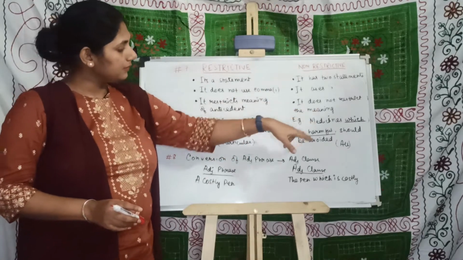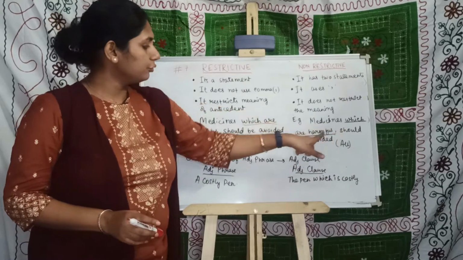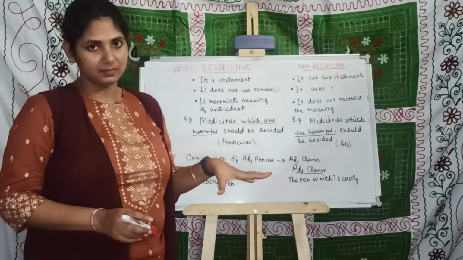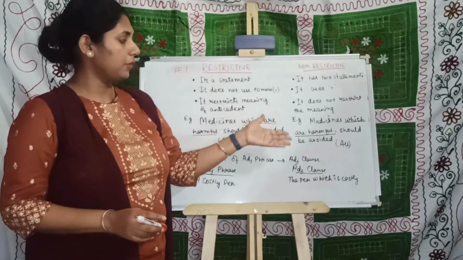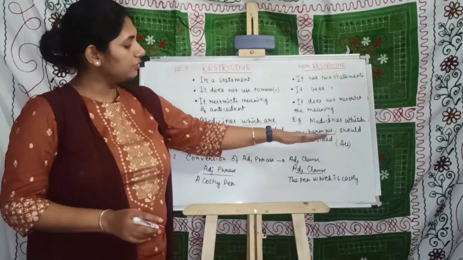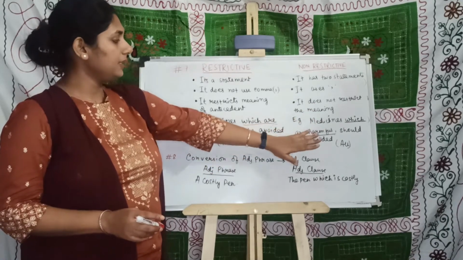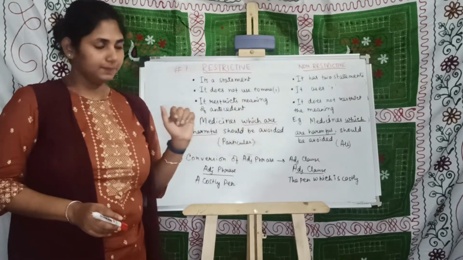Now, take this sentence, medicines which are harmful, comma, should be avoided. Here it indicates all medicines. All medicines are harmful, that is why you should avoid the medicine. So, it is not restricting any meaning here, that is why it is a non-restrictive adjective or relative clause.